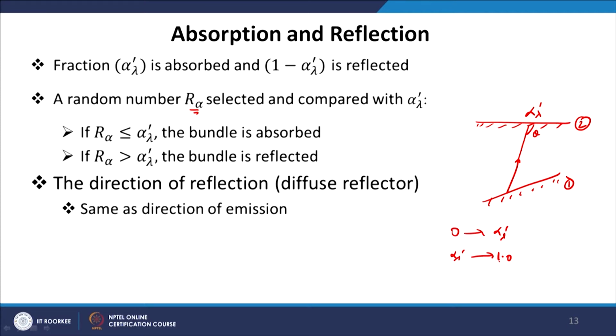Now, if it is reflected, then we have two possibilities. The reflected radiation may be specular, then we have to find out the direction of the new photon after reflection, applying Snell's law. Or it may be diffuse, that means it has equal probability of going in any direction after reflection. So, if the surface is diffuse, the photon after reflection may go in any direction and it is basically the same as emission, so you apply the same relation as for emission.